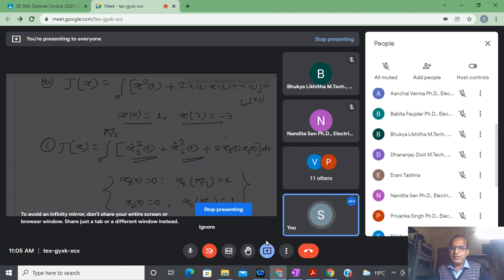So the idea is very simple. First you formulate the problem, and when you get the functional, you take the variation. In order to calculate a stationary point, you have to solve the Lagrangian equation. Once you solve it, you put in the initial conditions and you come up with the curve. That curve is nothing but the extremal. In this way we are able to do the extremization of a functional.